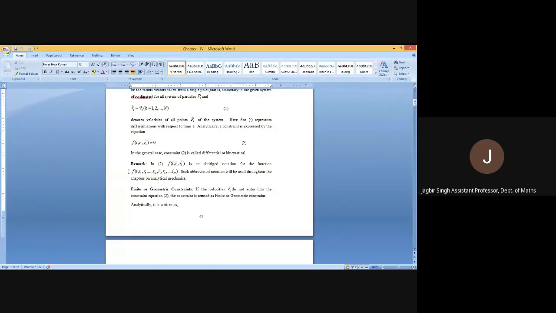Basically, the equation for constraint is F(t, r1, r2, rn, r1 dot, r2 dot, rn dot) equal to 0. But instead of writing this long term, we will write it in the form F(t, r_k, r_k vector dot). This will be the abbreviated notation for the constraint equation.